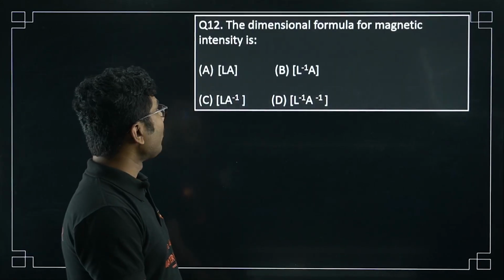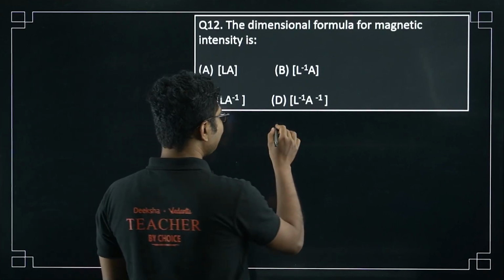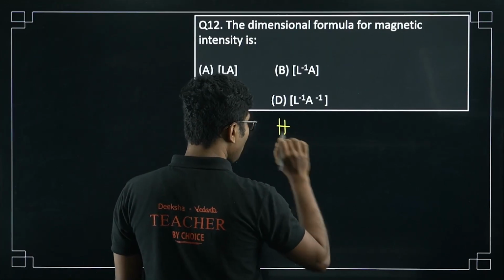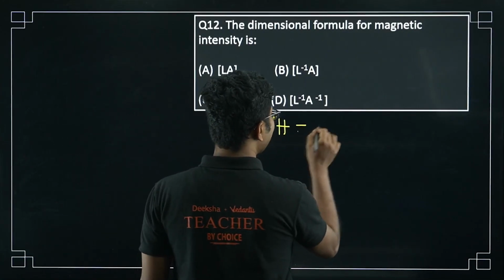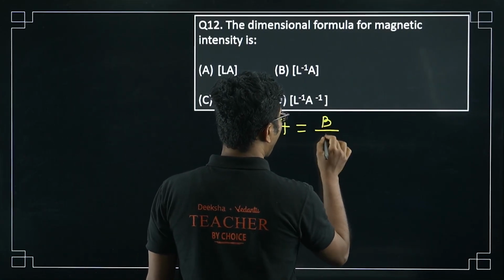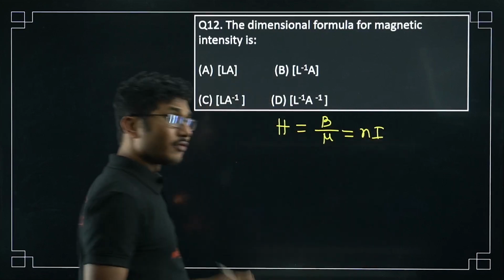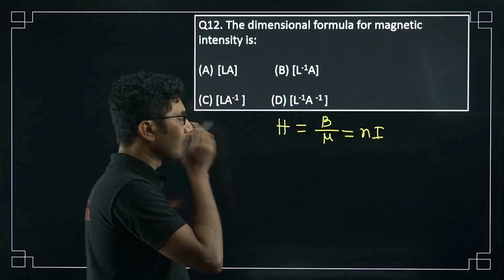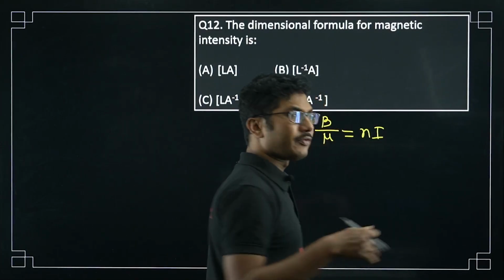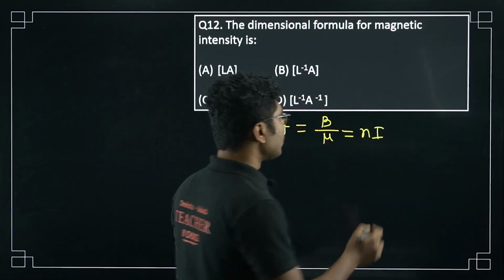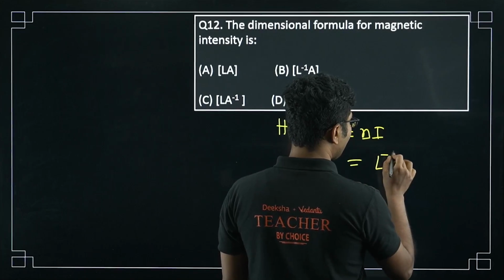The dimensional formula for magnetic intensity. So what is magnetic intensity? We have just seen that magnetic intensity is B by mu, or it is N into I. Okay, from the solenoid problem, right? For a solenoid, B is equal to mu naught N I. Now what is N? N is the number of turns per unit length. So basically the dimension of N is L to the power minus 1.